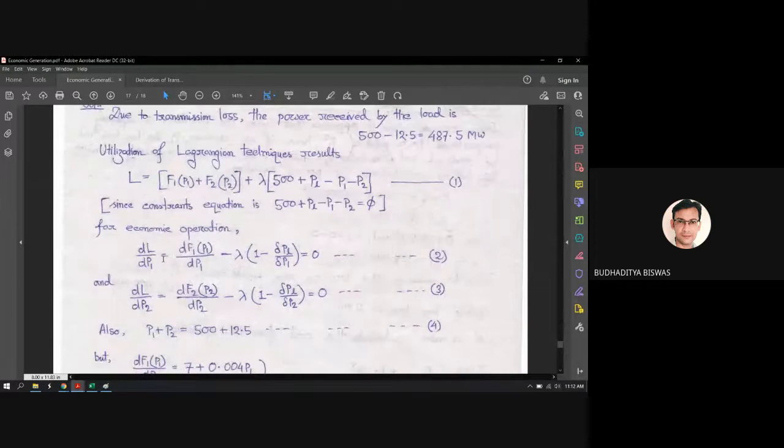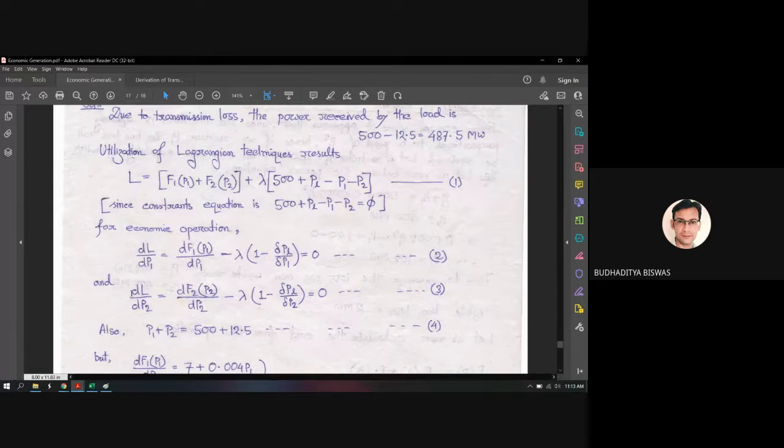So for economic operation, del L by del P1 equal to, if you take the first derivative with respect to P1, it becomes dF1(P1) by dP1 minus lambda into 1 minus del PL by del P1. Except this, everything is constant. 500 is a constant quantity. P2 is a constant, P2 is not related when you take the derivative with respect to P1. So these two quantities become 0. Only del PL by del P1 and 1 will be present. In this way, we form equations number 2 and 3.